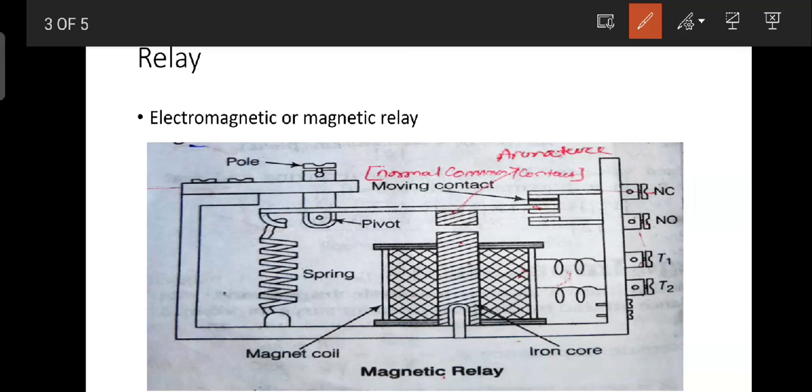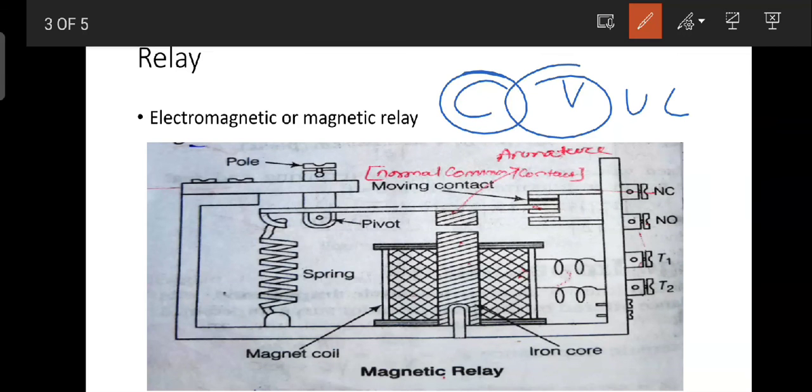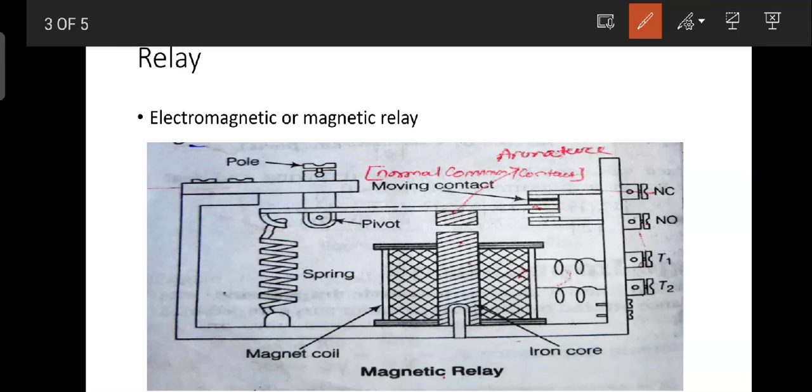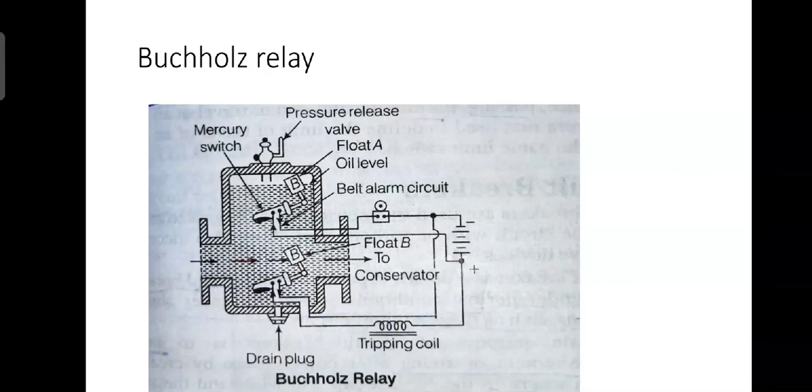Okay, there are some other types of relay like the current sensing relay and voltage sensing relay, under current relay, then latching relay, dry reed relay, and then impulse type relay. Those are the types of relay, but we are not going into all of those types because they are not important to us. Only the electromagnetic relay, thermal relay and Buchholz relay are very important. So let's see what the Buchholz relay is, and why we use it.